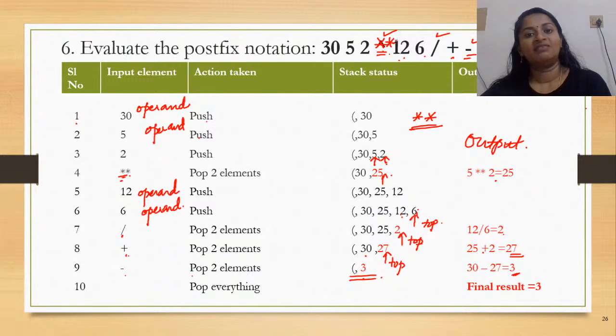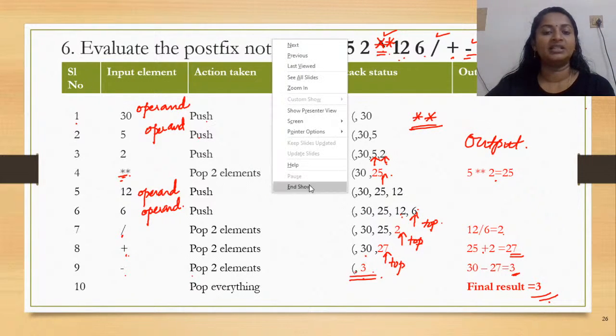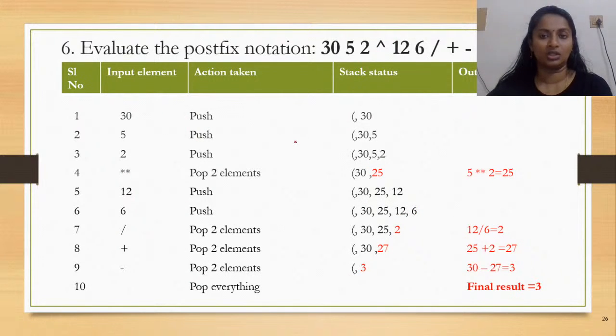Now I find that I have reached the end of the postfix notation. Is there anything else to be evaluated? No, right? So since this is the end of your postfix notation, pop everything from the stack, leave out all the parentheses and keep only the value. So the final result is 3. So 3 is the final answer for your entire postfix notation.